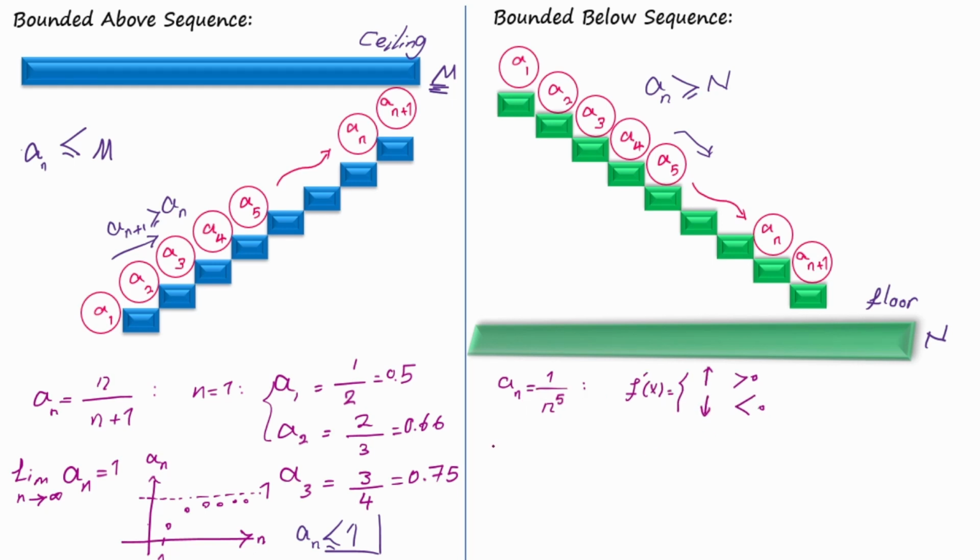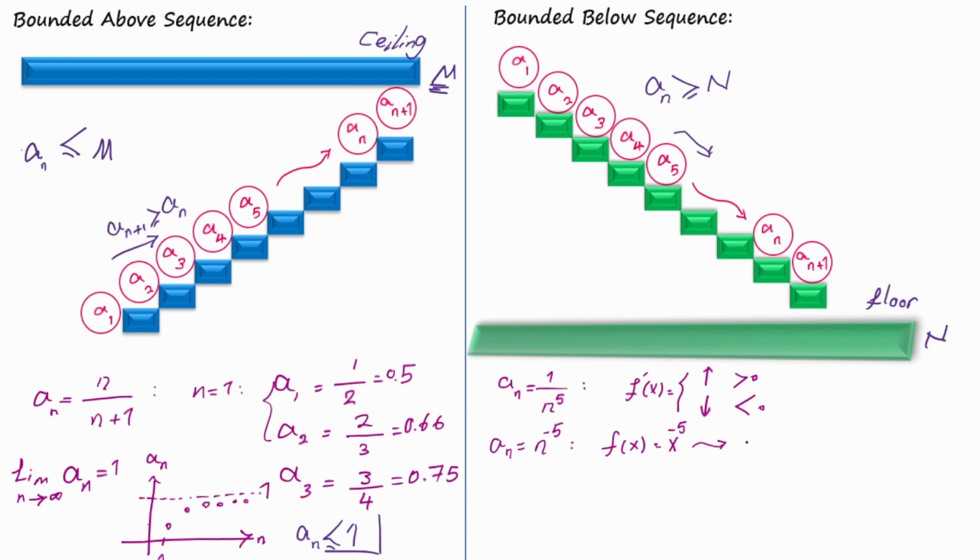So let's take the derivative of this sequence. We can rewrite a sub n in the form of n to the power of -5. Since sequences are not differentiable, we should take the derivative of the continuous function. The continuous function related to this sequence is f of x equal to x to the power of -5.